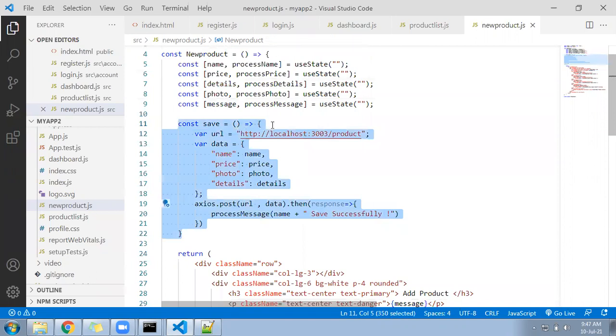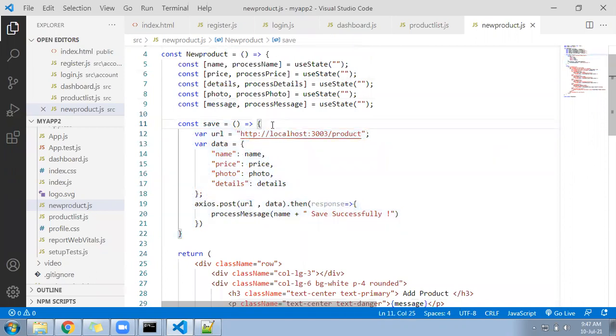Now this page we will add under the routing and we will test and we'll see whether product is getting added or not.